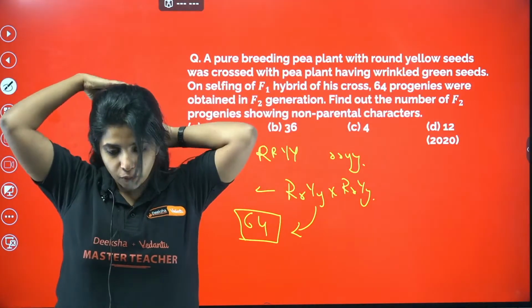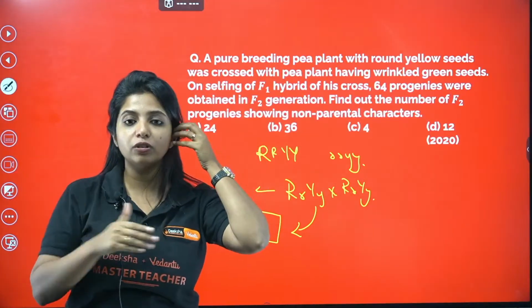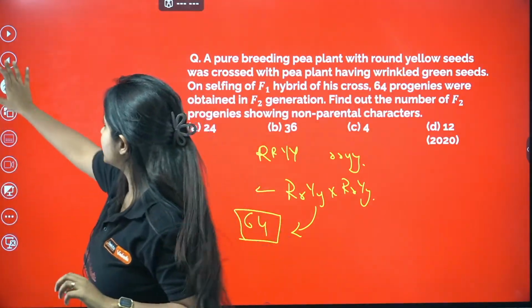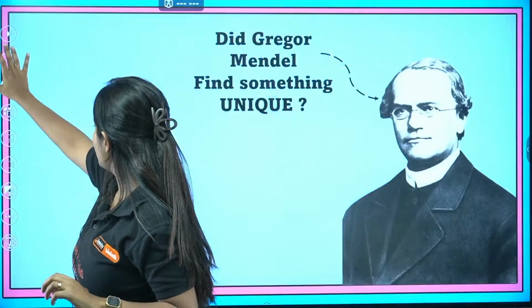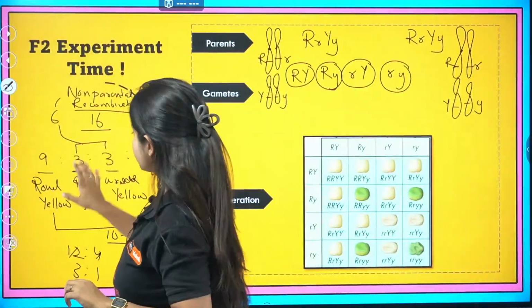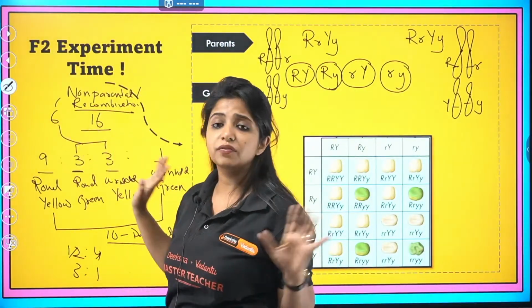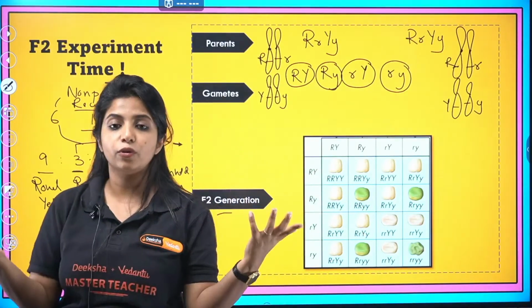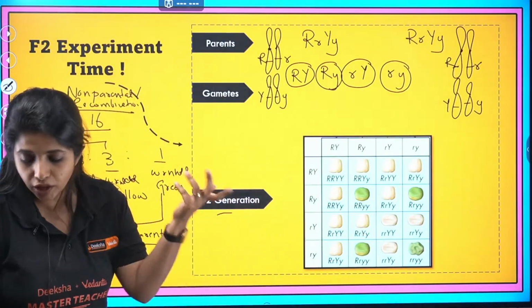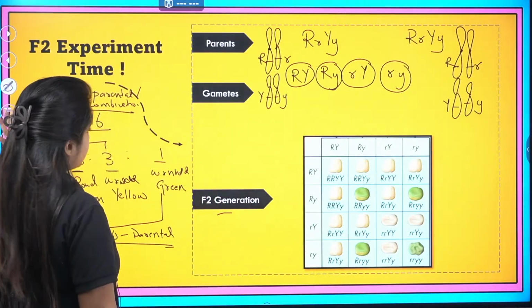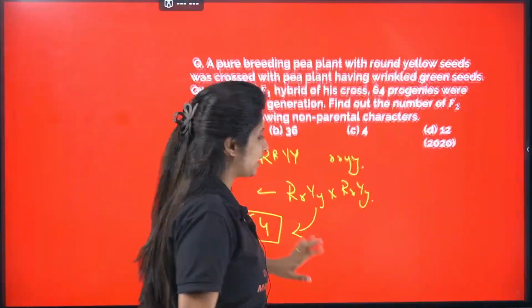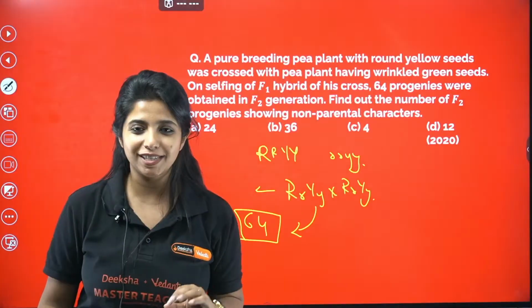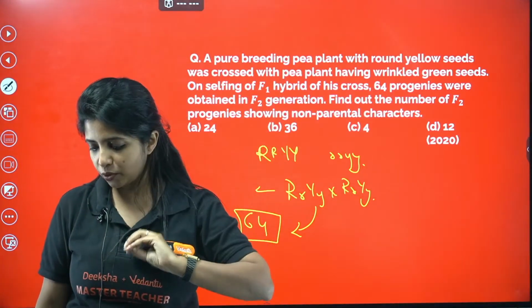Non-parental, if we have 64 progenies, so ma'am, we do not know. In 16, when we were talking about 16, ma'am, you said that out of 16, 3 plus 3, 6 of them were non-parental. They were showing non-parental character. How can we talk about 64? That's going to be a big number. Do we cross it and see it? How do I know the answer? So what do you think could be the answer for this question? Anyone? Do you want to give a wild guess?